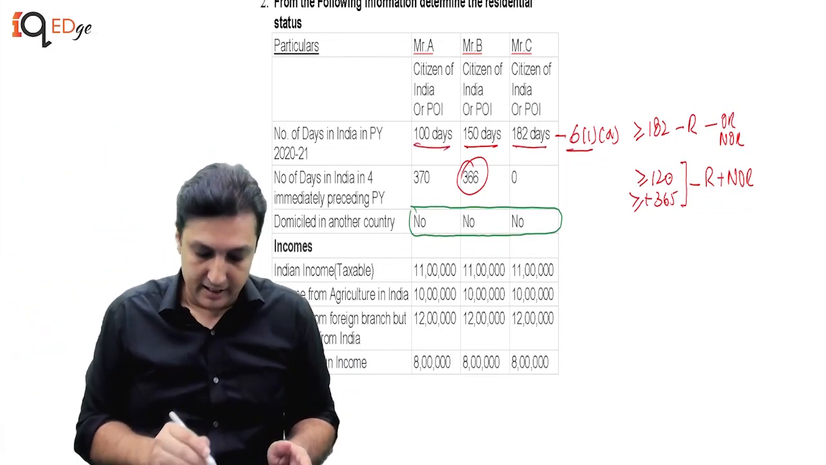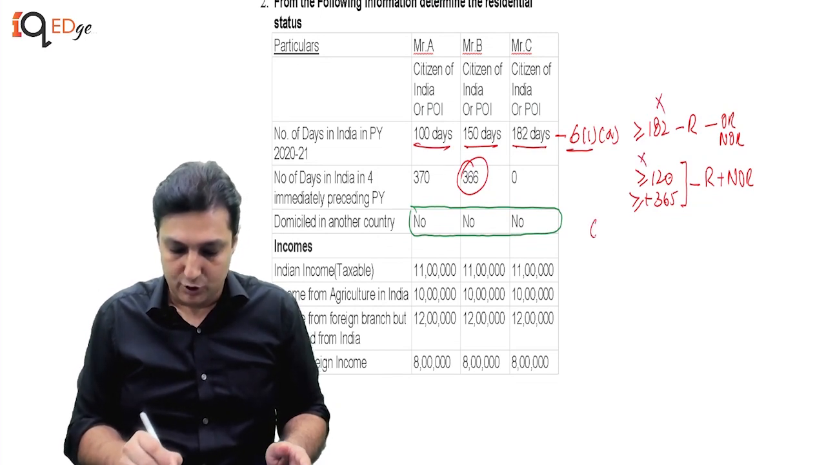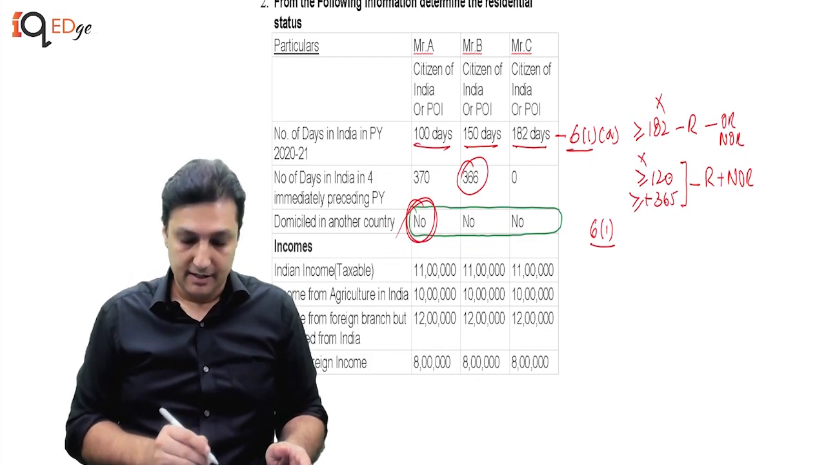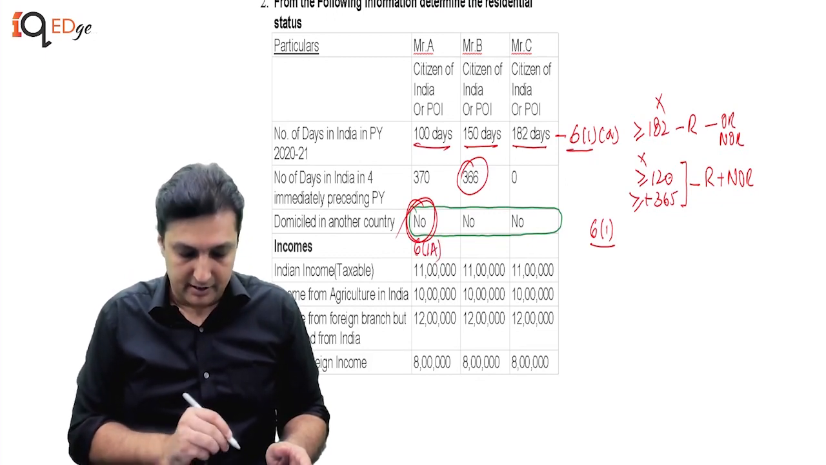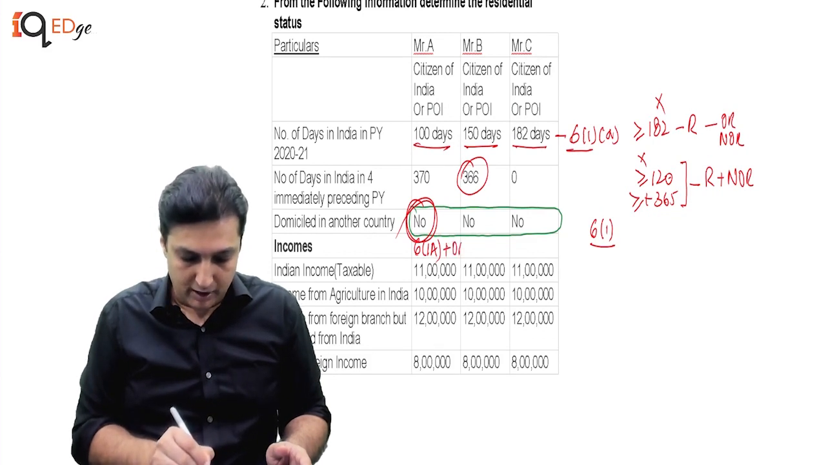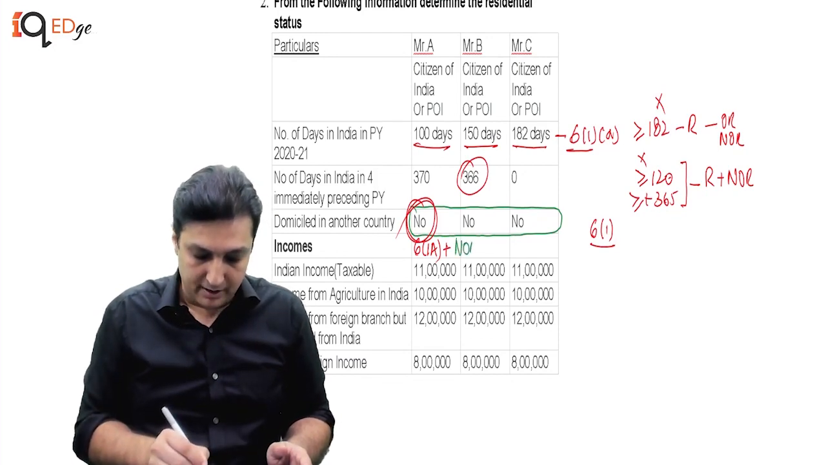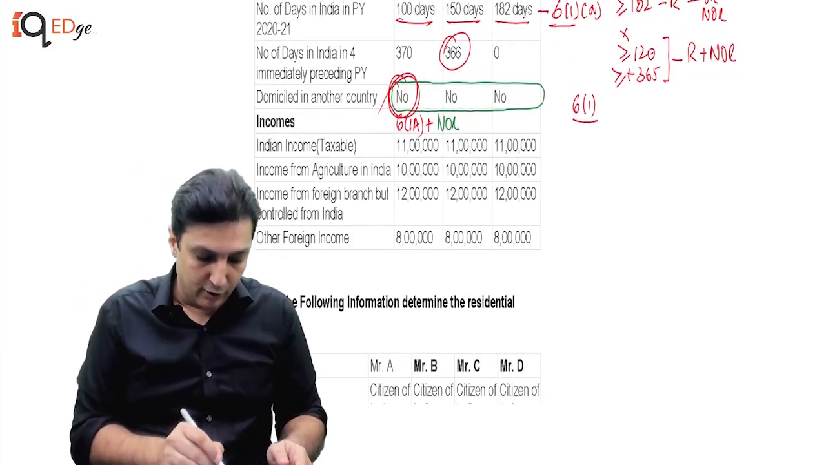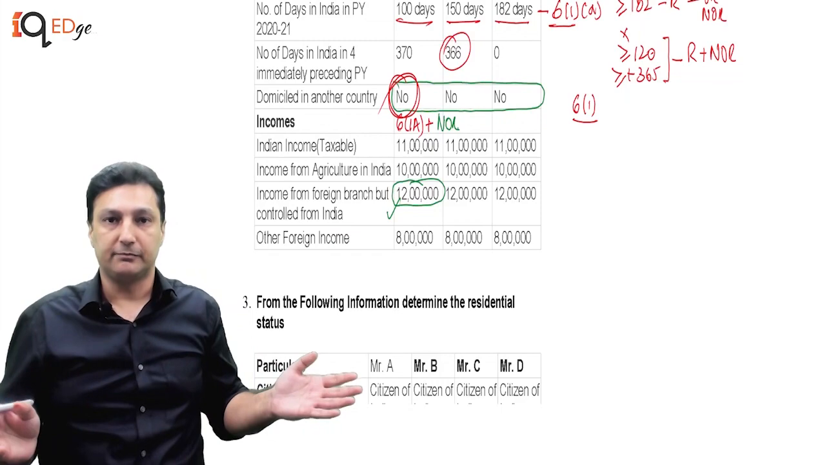Now 100 days. Now this guy is neither covered here nor covered here, which means he is not covered by 6.1. And because he is not domiciled anywhere else, now we say this guy can be deemed to be a resident under 6.1A plus OR, NOR plus NOR. So this is one person who will be covered by 6.1A, becomes a NOR, and the only difference is this foreign branch income now starts becoming taxable in India.